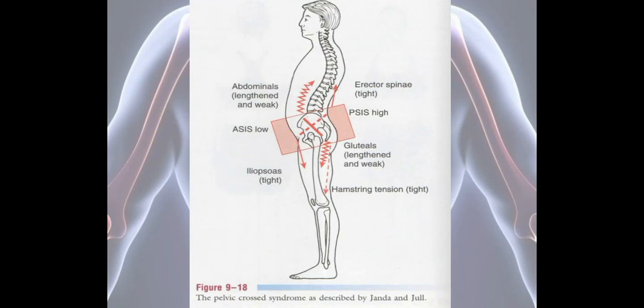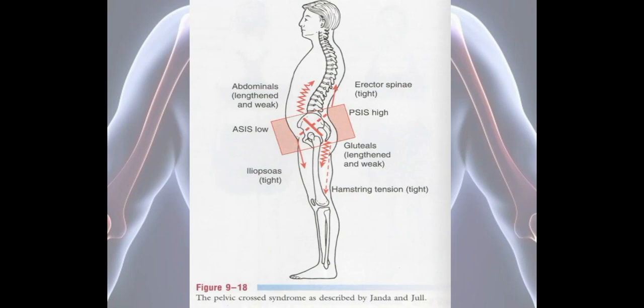So this is the picture showing the pelvic cross syndrome as described by Janda. So in this picture we can see that ASIS anteriorly will be low, PSIS posteriorly will be high. Anterior muscles, that are the abdominal muscles, will be lengthened and weak. So whichever muscles have gone for lengthening, those muscles are going for weakness. Here also we can see posteriorly gluteus muscles will be going for lengthening and will be weak. So anteriorly abdominal muscles will be lengthened and weak, and posteriorly gluteals will be lengthened and weak.